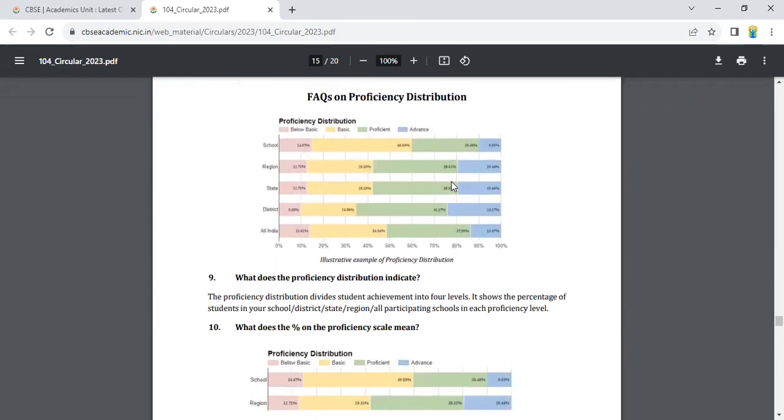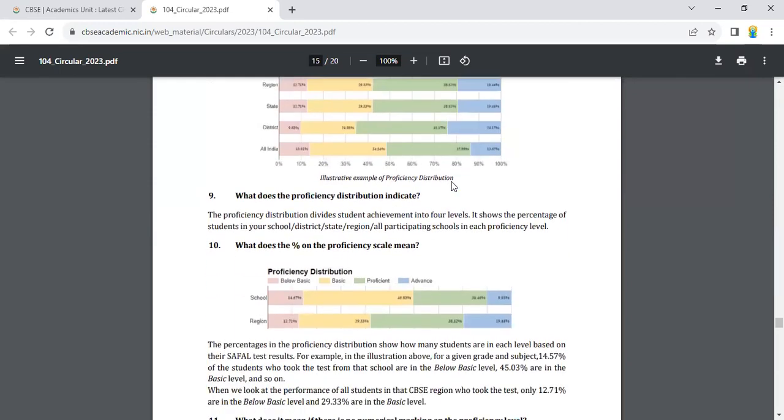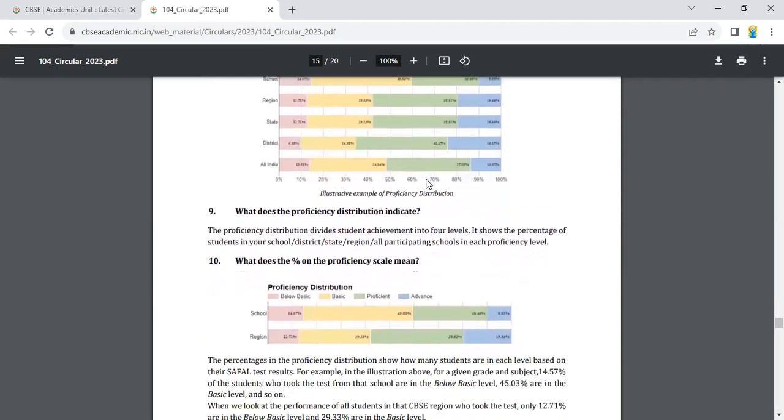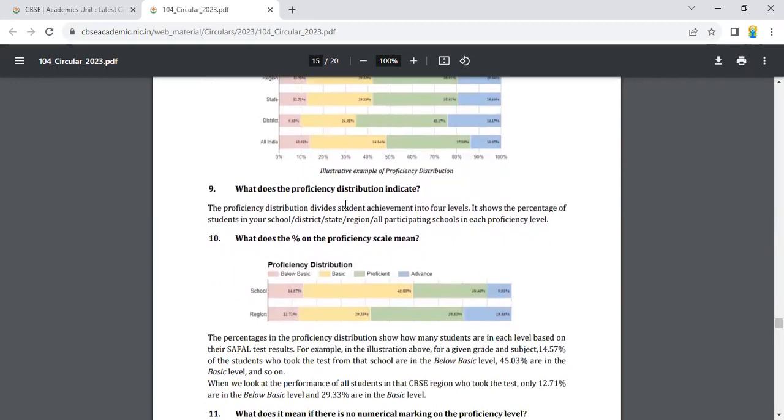Now, these are the FAQs on proficiency distribution. What does the proficiency distribution indicate? This is the proficiency distribution: below basic, basic, proficient, and advanced. The proficiency distribution divides students' achievement into 4 levels. It shows the percentage of students in your school, district, state, region, and all participating schools in each proficiency level.